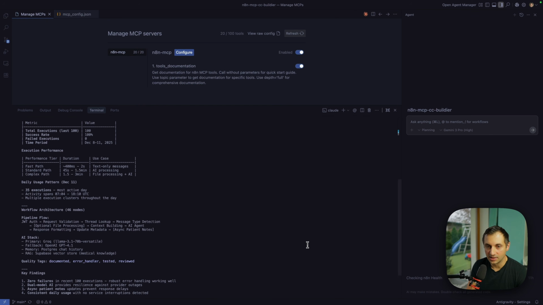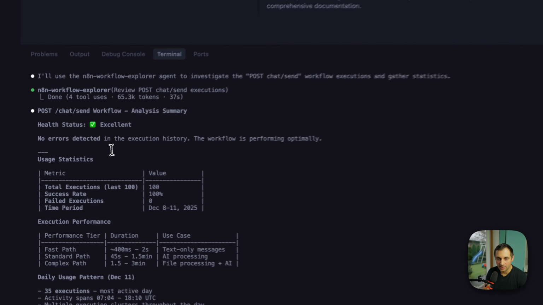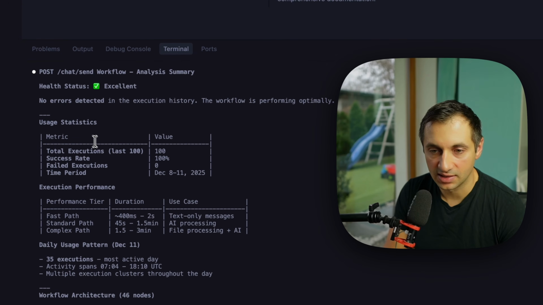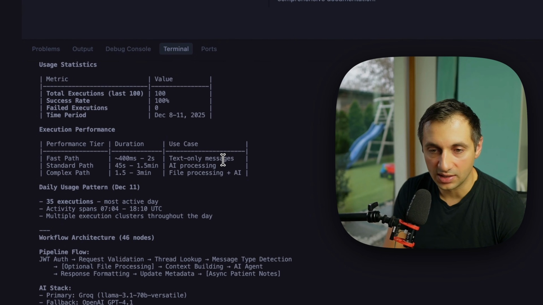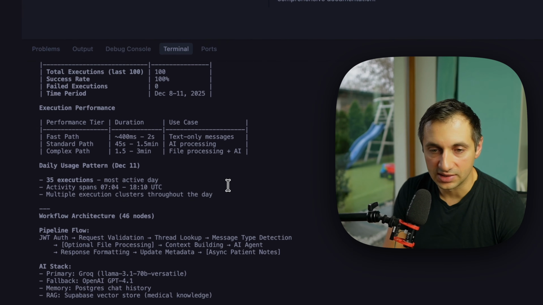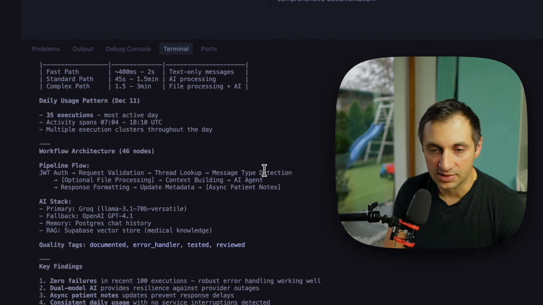Okay, it is done in less than a minute. And we get here statistics, no errors detected. Last 100 executions, 100% success rate, performance metrics, daily usage patterns, architecture. Great. This is really great.